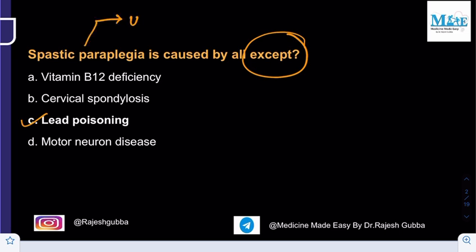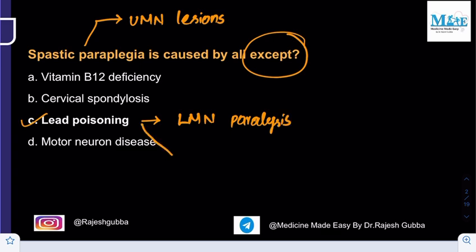Spastic paraplegia is what you come across in case of the UMN lesion, right? Whereas lead poisoning is associated with lower motor neuron type of paralysis. So in case of lead poisoning, you will not have spastic paraplegia. What you will have is flaccid paraplegia. And lead poisoning is associated with multi-system disorders. One among that is the involvement of the neurological system.